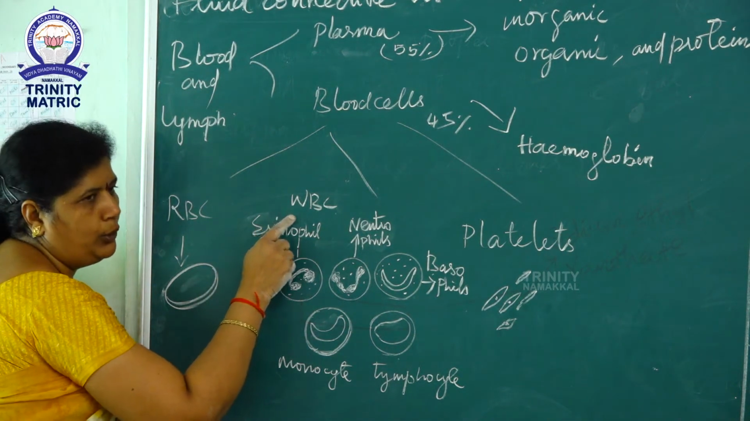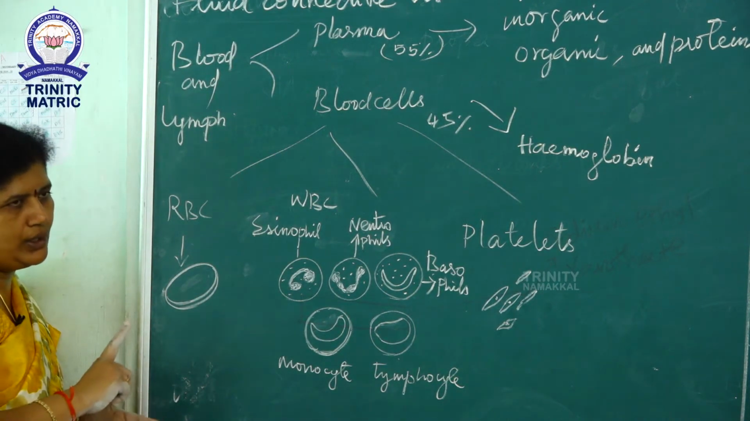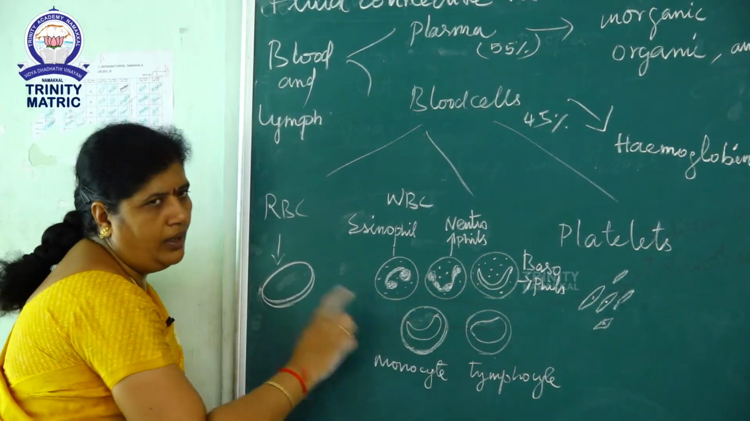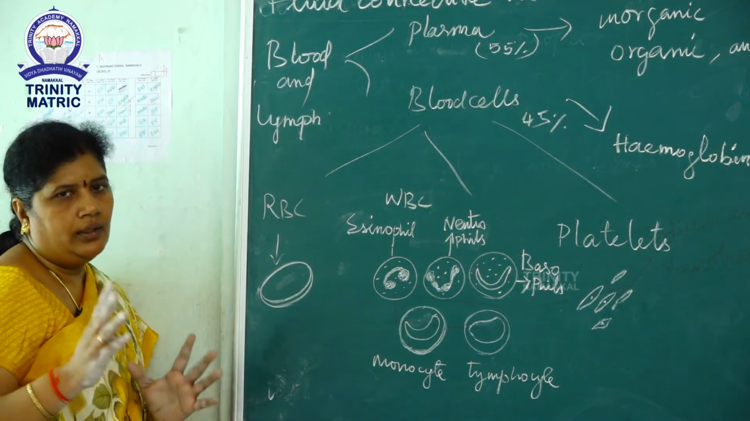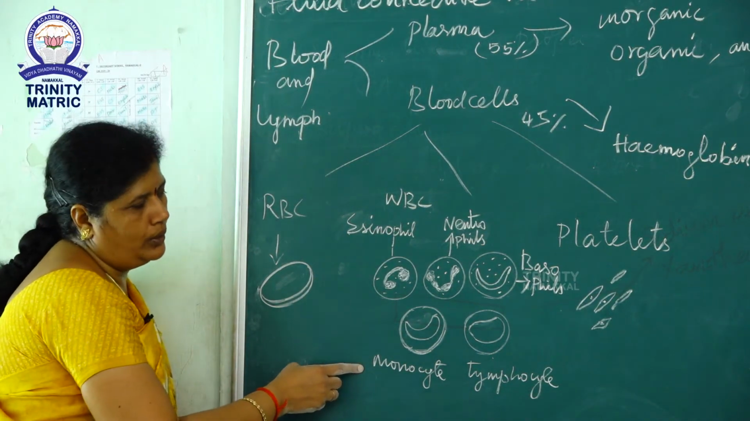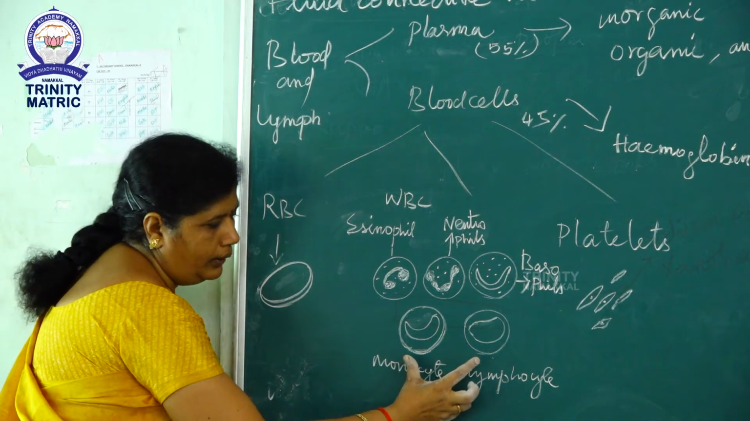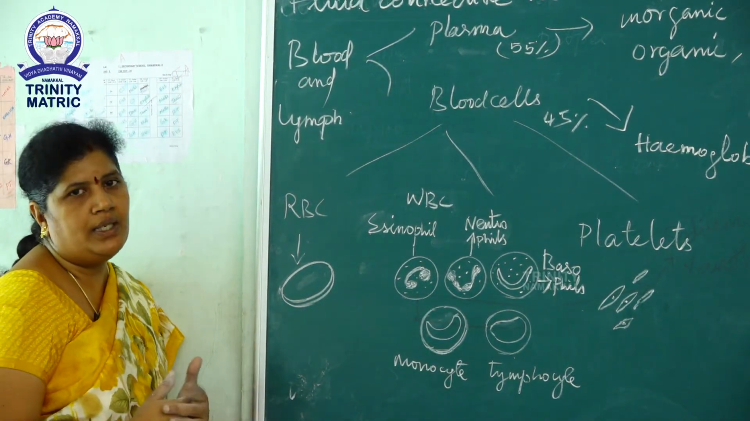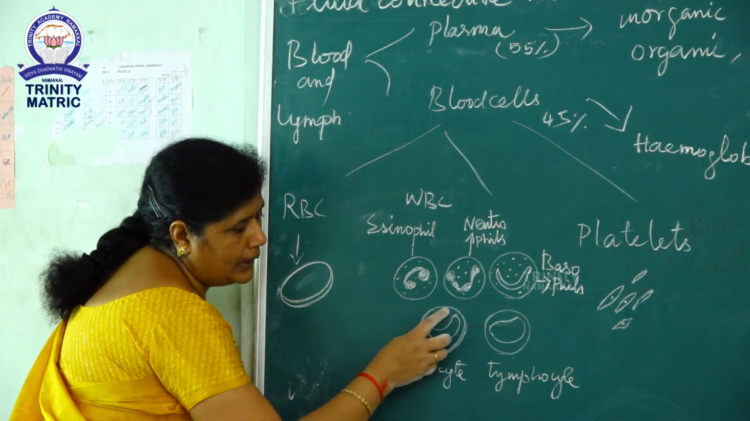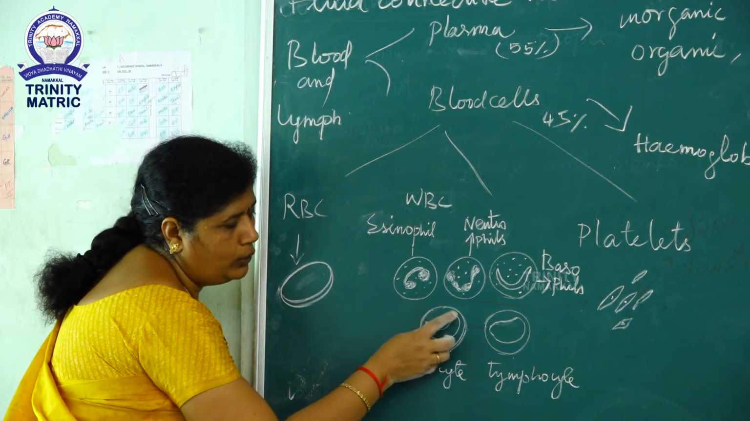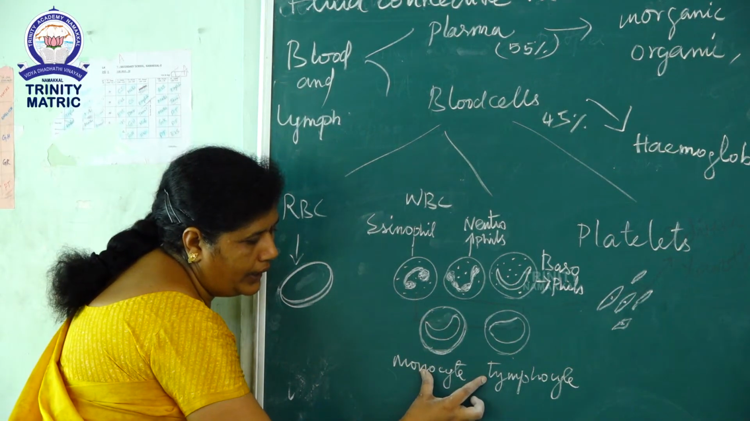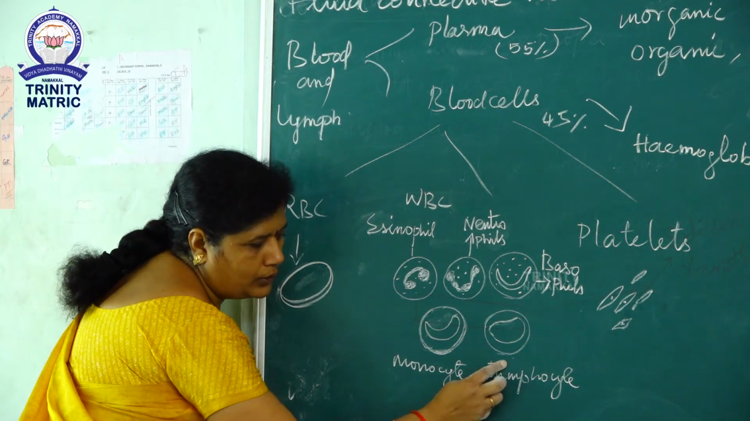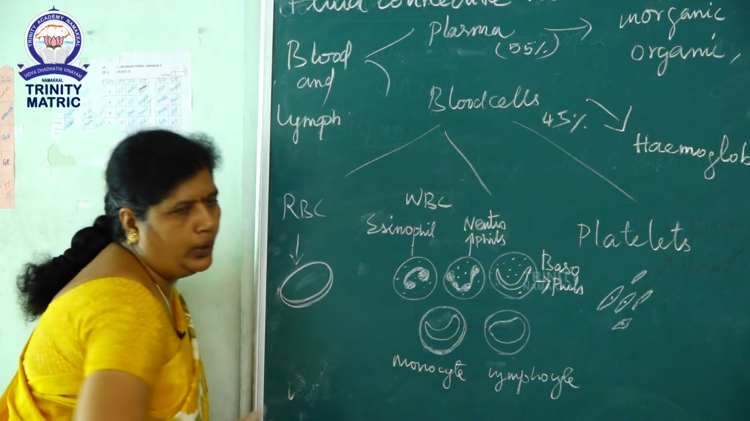Then next, WBC. WBC is otherwise known as leukocytes. It consists of 5 different types of cells. They are classified into 2 groups: agranulocytes and granulocytes. A means the absence of cytoplasmic granules. The granules are absent in the agranulocytes. Agranulocytes include monocytes and lymphocytes.